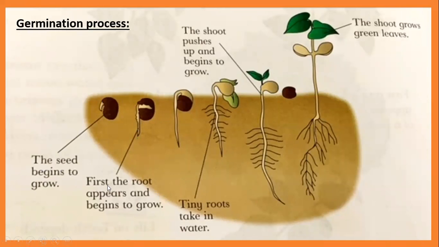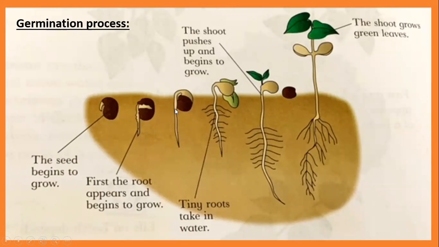Now the next step: first the root appears and begins to grow. Then it becomes bigger. Now tiny roots take in water. Here come the thread-like roots, and they start taking water from inside the soil. Then what happened?